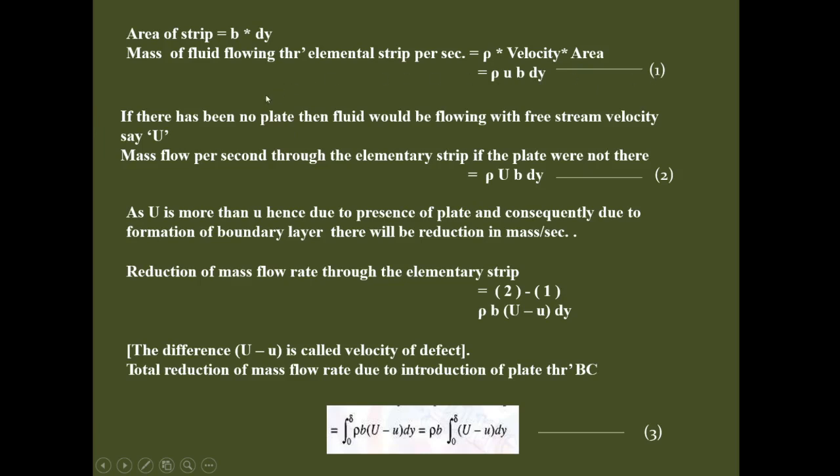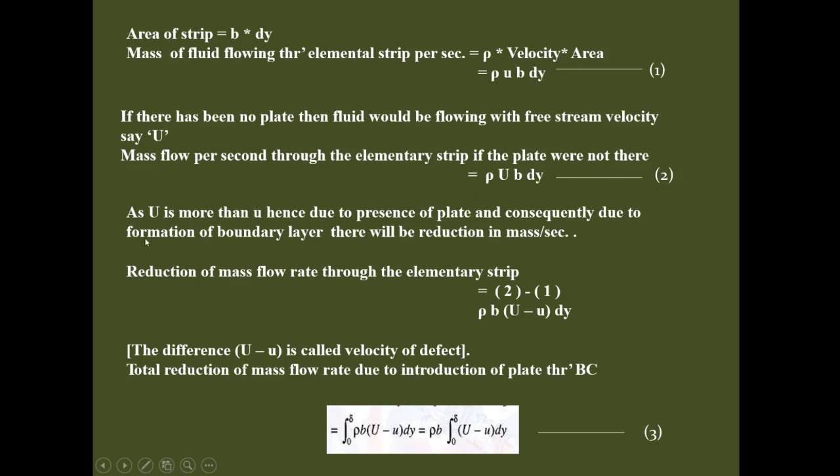Now if we assume that there is no plate, then the fluid will be flowing with the free stream velocity. So what will be the mass flow per second through this elemental strip if the plate is absent? We can write the expression as rho into capital U, the free stream velocity, into the area of the elemental strip, that is b into dy. Give this equation number 2.